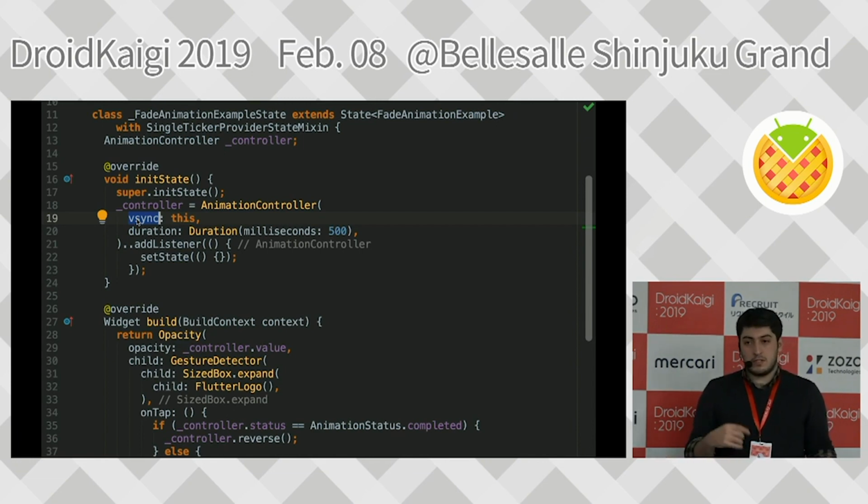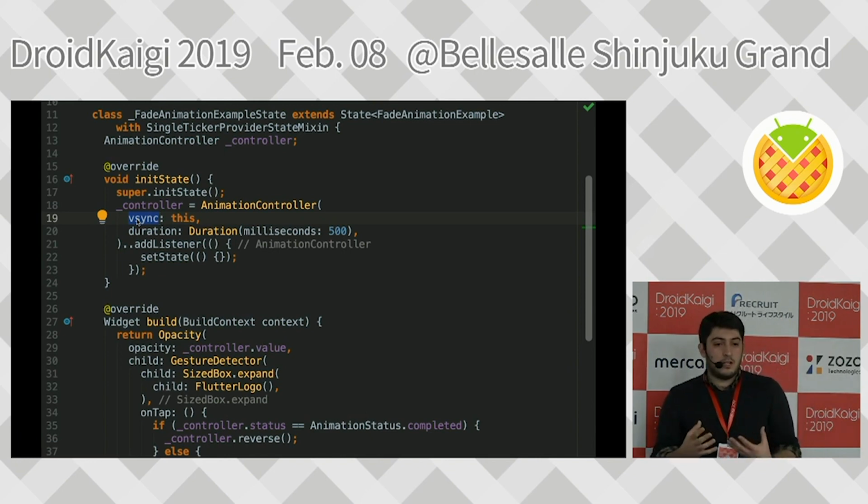Ticker provider is simply your bridge between your frame listeners, I mean the changes in your frame on the platform, because we need to have an idea about how to change 60 frames per second, right? Because we can provide the values, but if we don't have the callback, we will only have the values, but we will not be changing anything. And once the widget tree is recreated again, since we don't have any reference to animation values, it won't change anything. So with the ticker provider, we are making this happen.